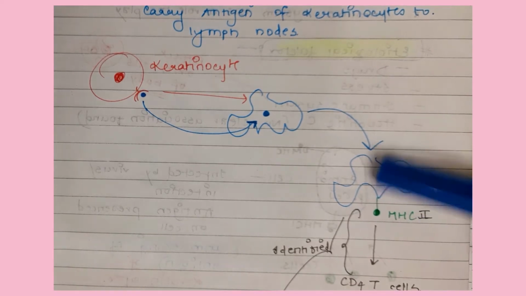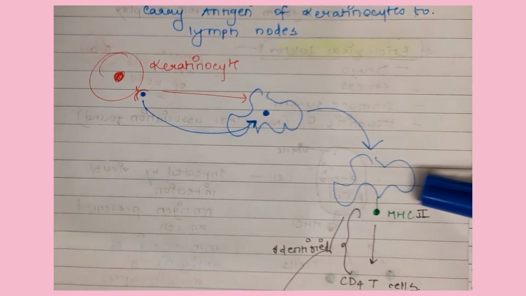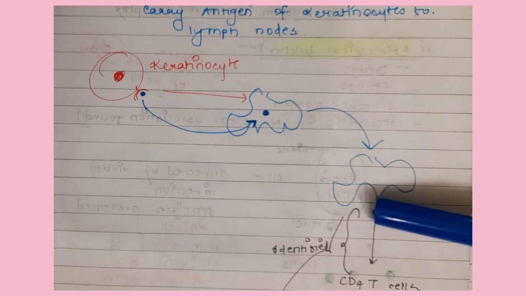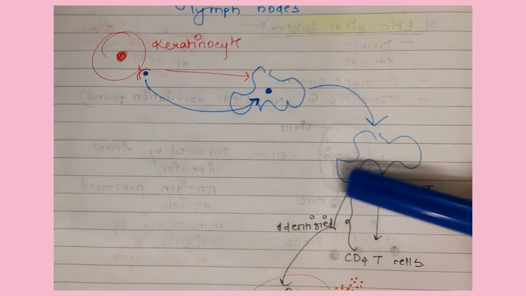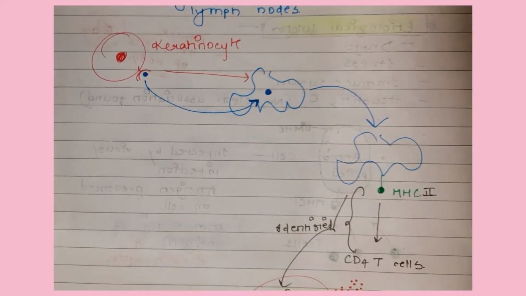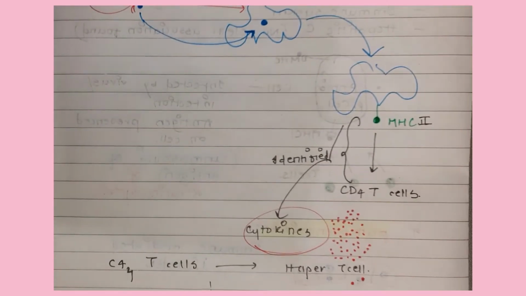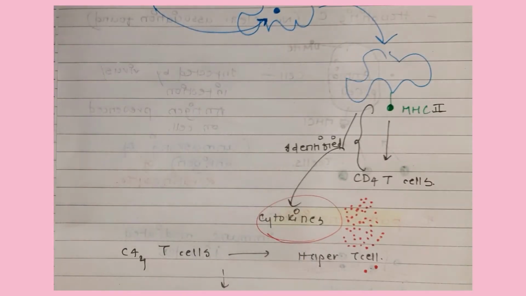Okay, and then it is presented through the MHC2 complex, major histocompatibility complex. This antigen is presented, and then there it is identified by the CD4 T cells. Okay, and there is the release of cytokines. Now these lymphocytes and Langerhans cells release these cytokines. Again, these cytokines attract more and more T lymphocytes to that area. Hence, in the histological diagram, you see there is this subepithelial band of inflammatory cells or T cells. So yeah, this is why it is important for you to understand the pathogenesis, so that you can link it up with the histological features.